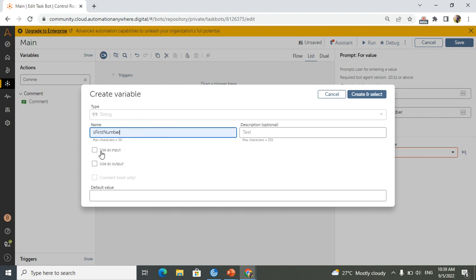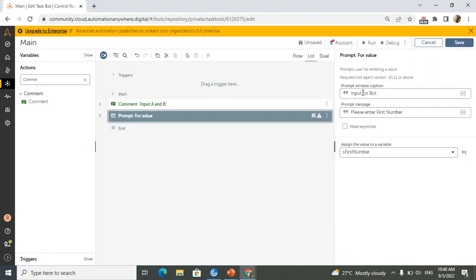Here we have user input, output, and constant. What can we take here, user input or output? This is input, we are taking an input, so I will mark it as user input and create. So this is the first value completed.